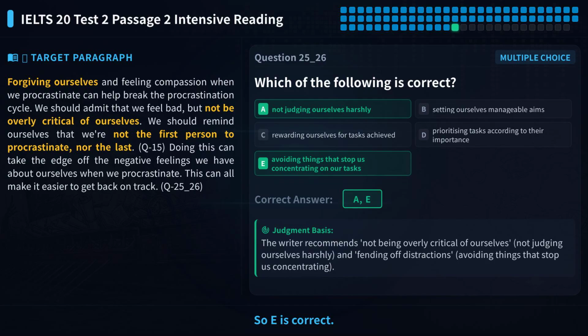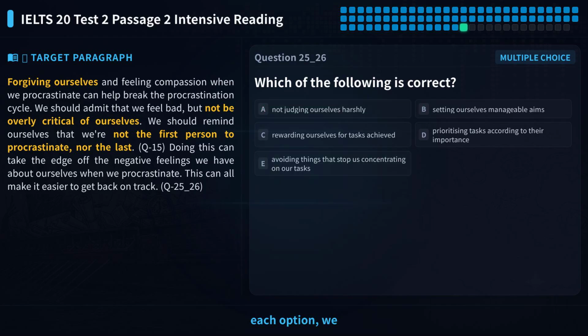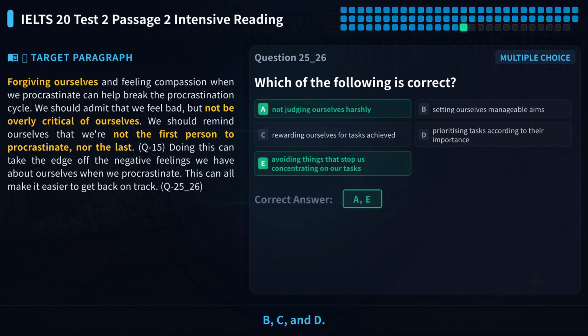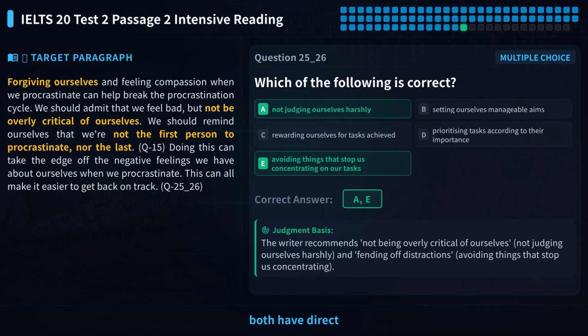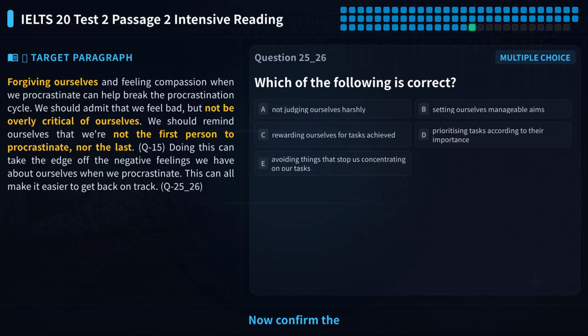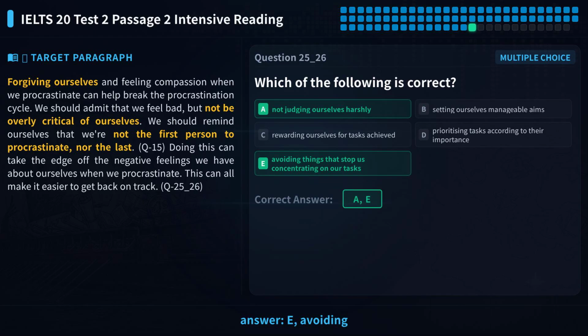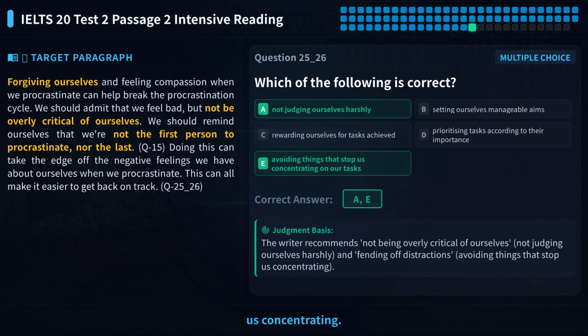So E is correct. After checking each option, we have eliminated B, C, and D. Options A and E both have direct support from the text. Let's confirm the first correct answer, A, not judging ourselves harshly. Now confirm the second correct answer, E, avoiding things that stop us concentrating. So the answers for questions 25 and 26 are A and E.